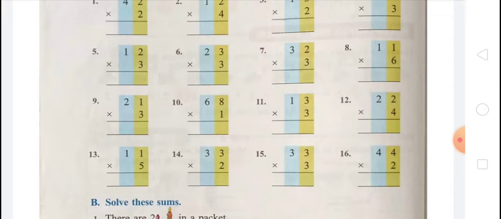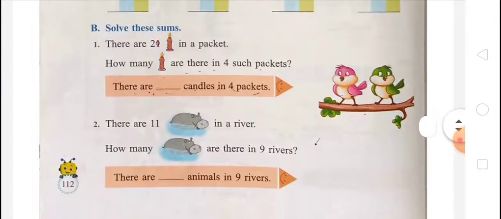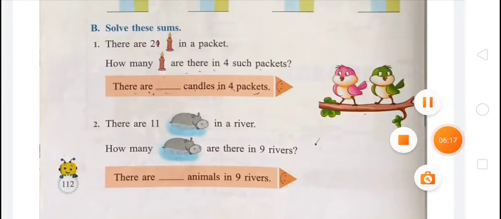Question number 16, 44 multiply 2. In the first step we multiply 4 by 2, that is 8, and in the second step we multiply 4 by 2, so that is 8, so that is 88. Come on, solve these story sums. There are some story sums, you have to do it.